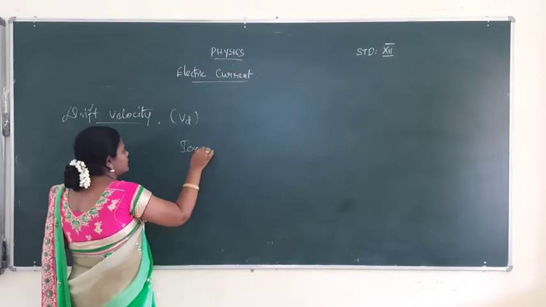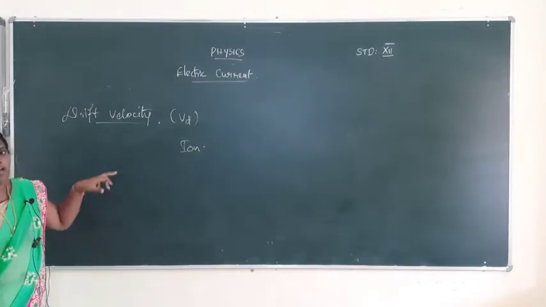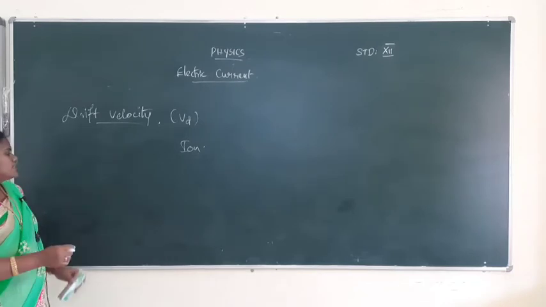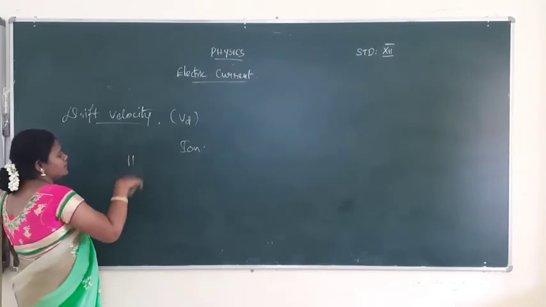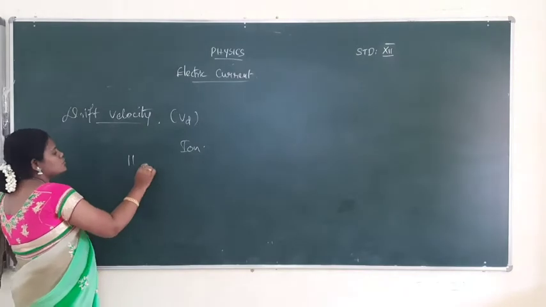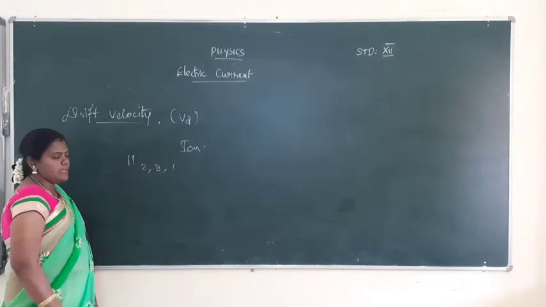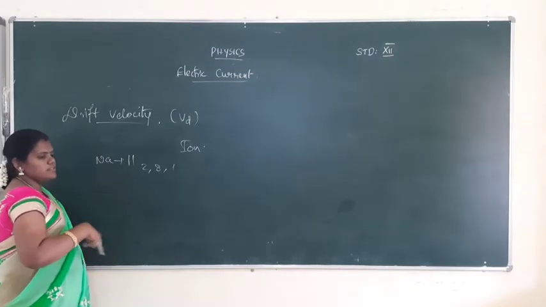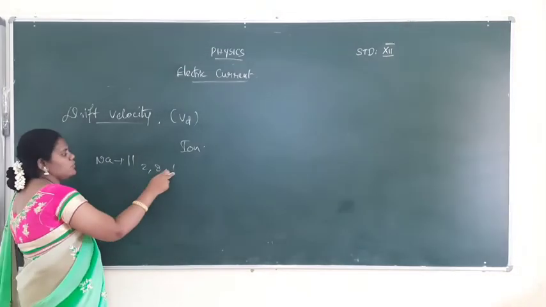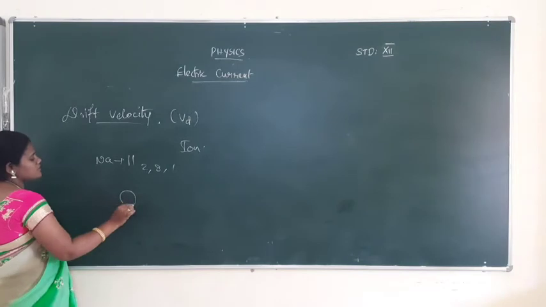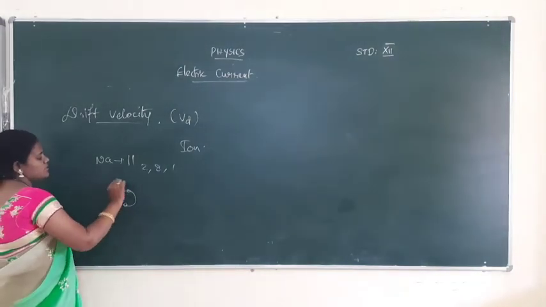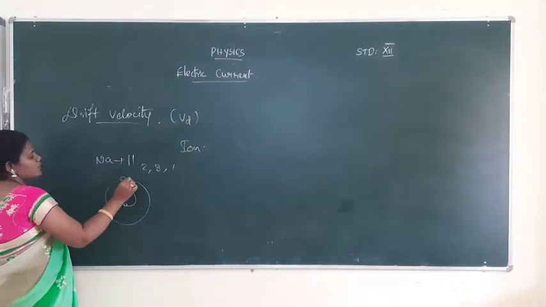Ion என்ன அப்படின்னு உங்களுக்கு தெரியும். What is meant by ion? Using chemistry terms, for example, I take one sodium atom. Sodium atomic number is 11, with configuration 2, 8, 1. In the first subatomic level 2 electrons are there, and in the second level 8 electrons are there.